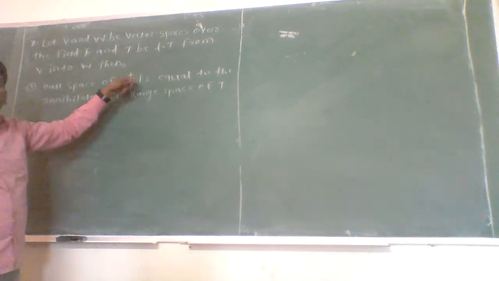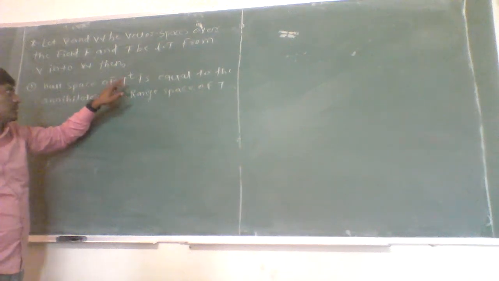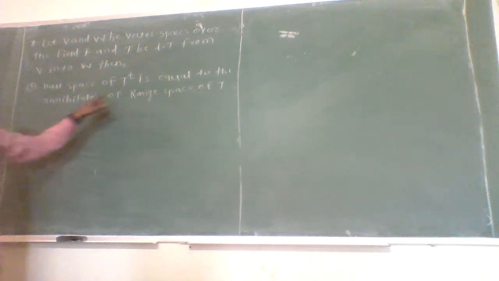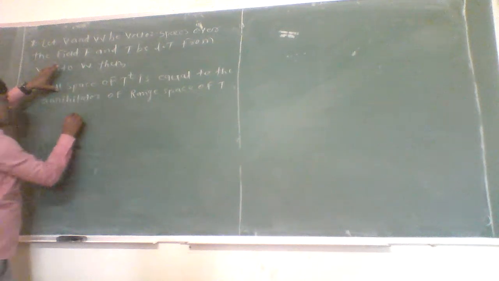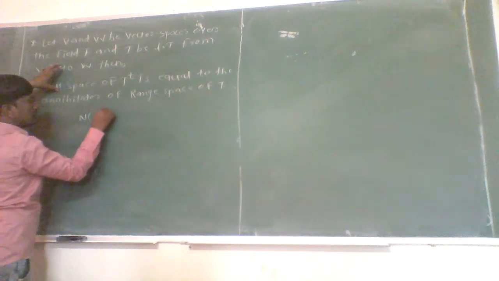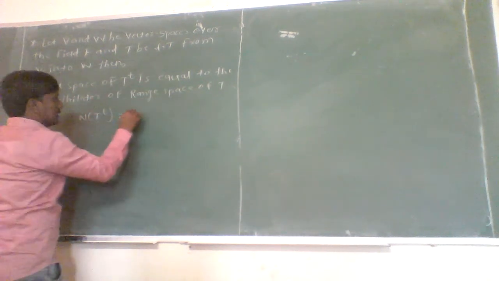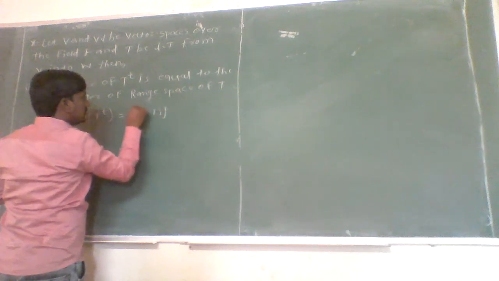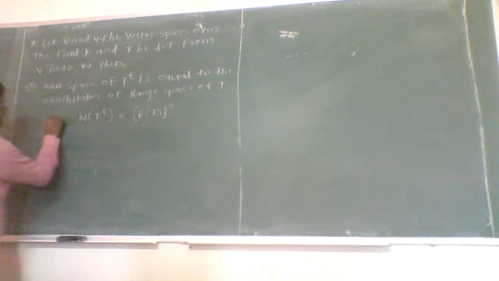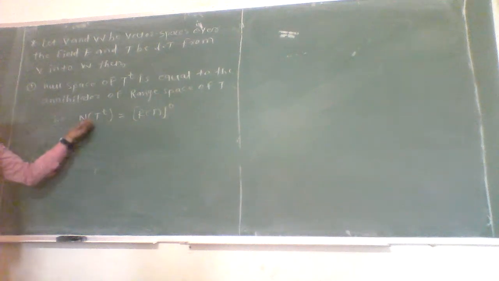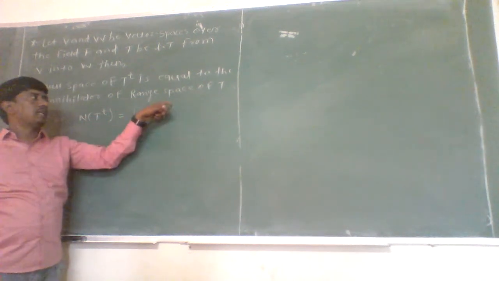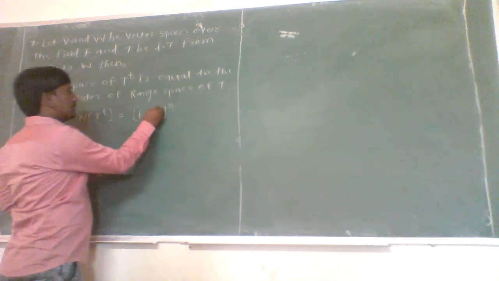If T be any linear transformation from vector space V to W, then we have to prove that the null space of T^t, that is the transpose of a linear transformation T, is equal to the annihilator of the range space of T. That is, this one is the range space of T and its annihilator. So here we have to prove the null space of T^t is nothing but the annihilator of the range space of T.